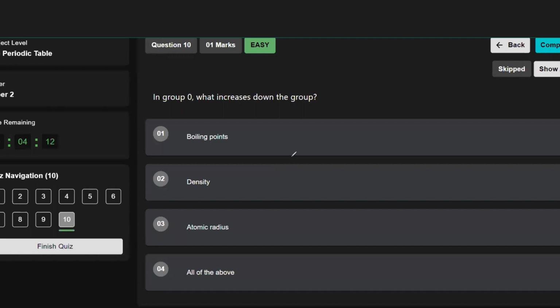Let's look at one final question. In group 0, what increases down the group? When you go down the group 0, the size of the atom slightly increases. Why? Because the number of energy levels increases. So, of course, the size of the atom increases, which means the atomic radius increases. So, 3 is definitely correct. As you go down the group, the radius increases because the number of electron shells also increase.